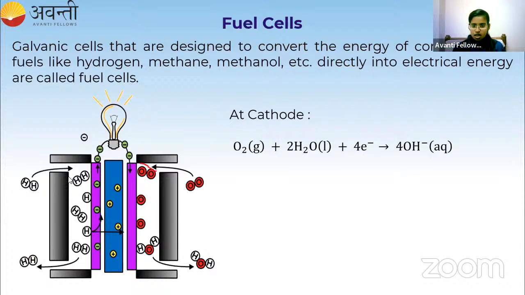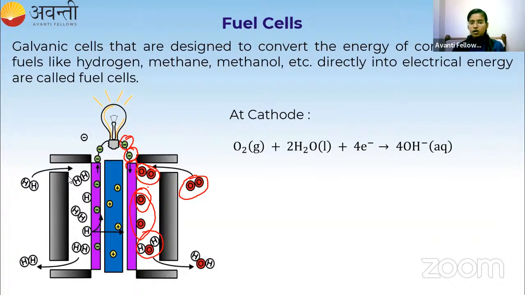So these are the oxygen molecules. These oxygen molecules are reacting with the water and they gain the electrons. Here you can see the electrons. This is one electron and this is the other electron, and this is the cathode, and they are all gaining the electrons. By gaining the electrons, it is getting converted to OH minus.